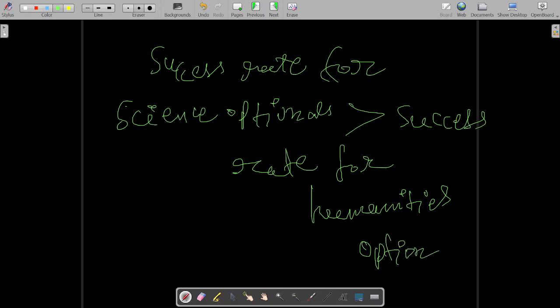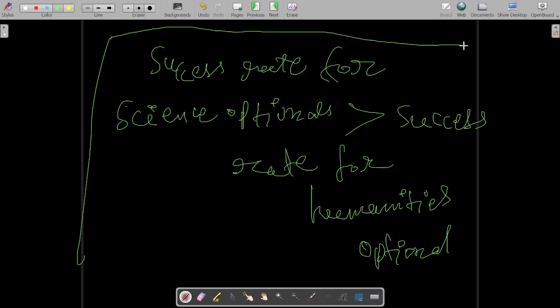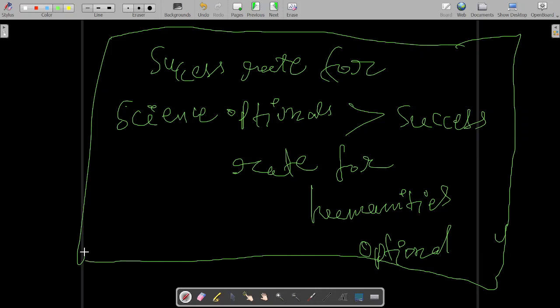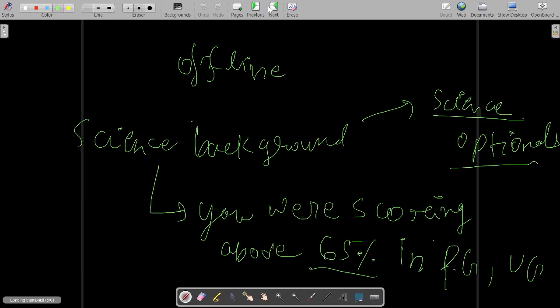This is a fact, okay. Success rate for science optional is greater than success rate for humanities optional. This is a fact, okay. This you can see in every year's result.